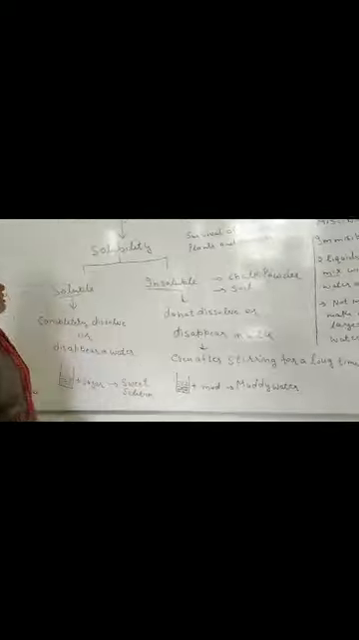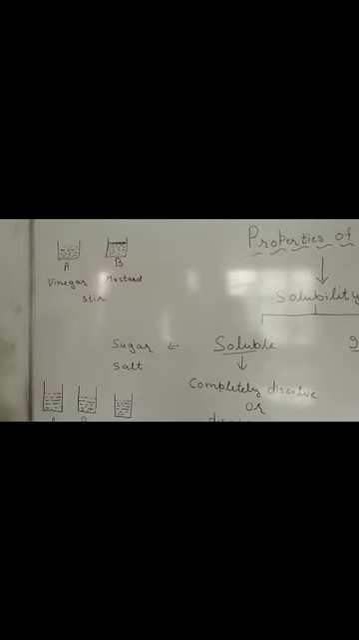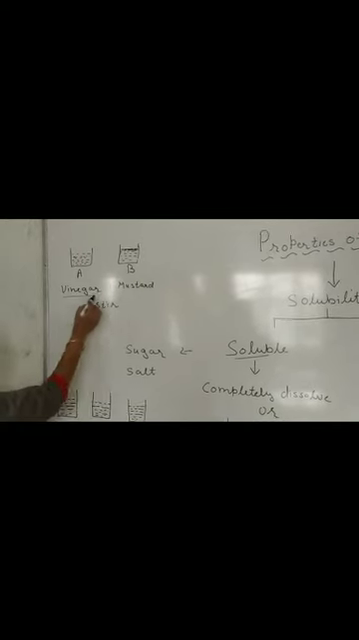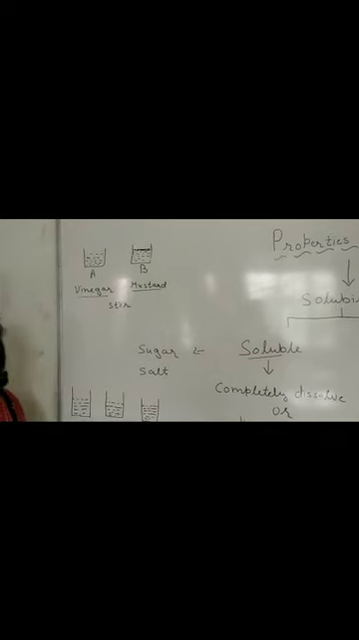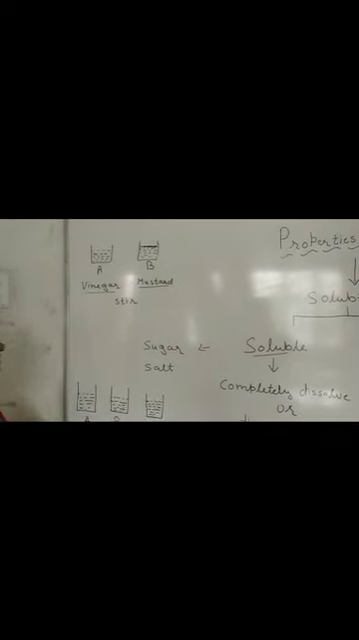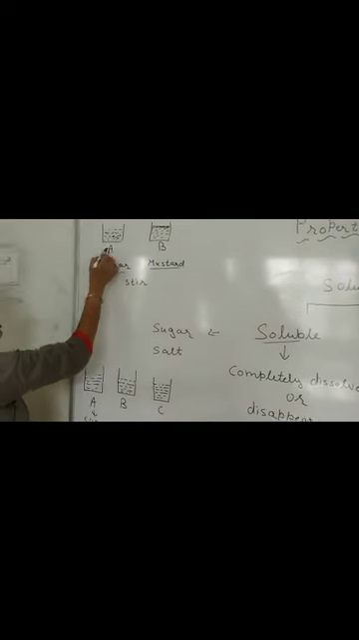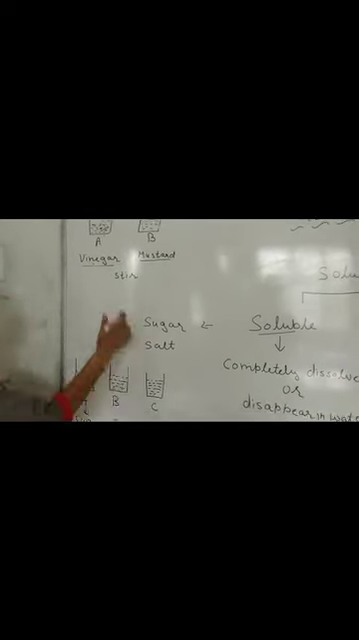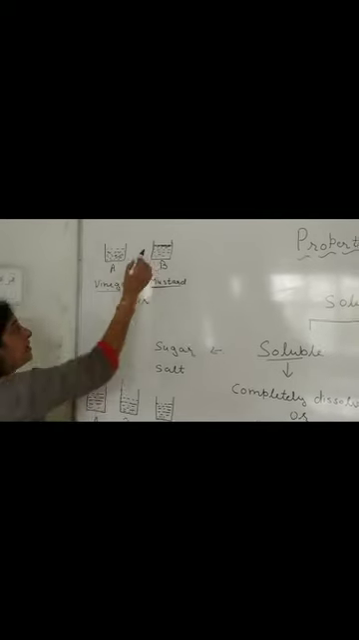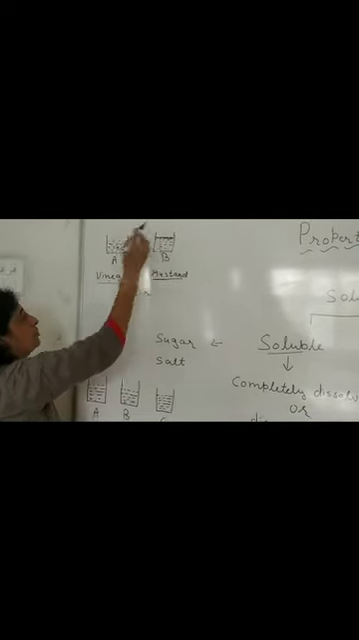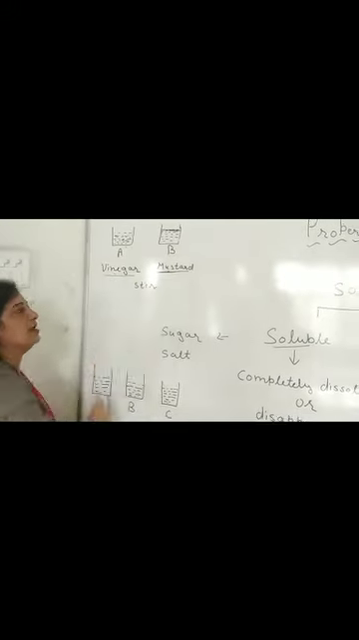Let us find out how. Take two beakers A and B, half filled with water. In the first beaker, add 1 tablespoon of vinegar, and in the other beaker, add 1 tablespoon of mustard oil. You can see vinegar completely dissolved in water. So vinegar is a miscible liquid, while the mustard oil will not dissolve and forms a separate layer. It will float on the surface of the water. So this is an immiscible liquid.